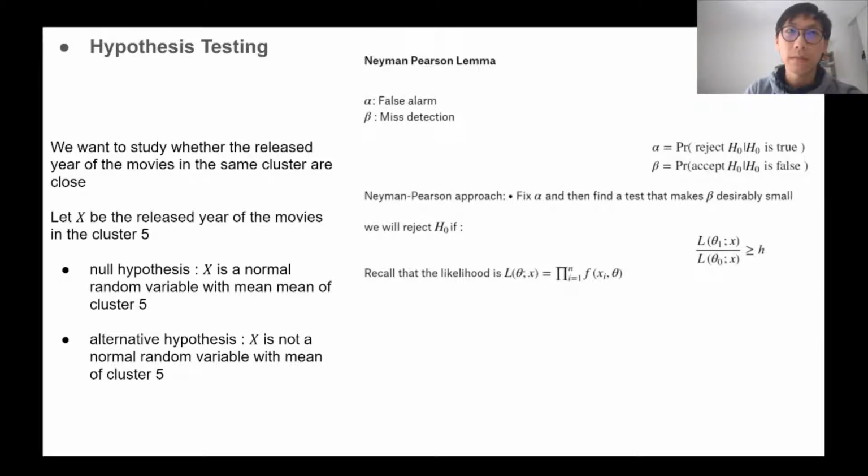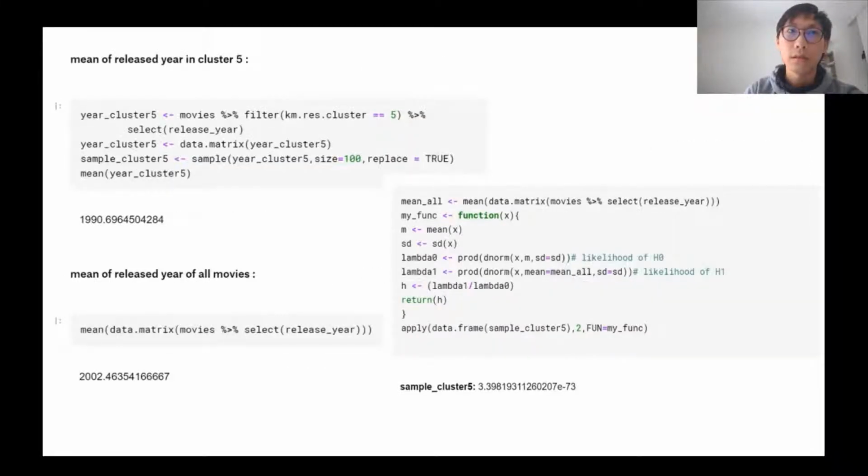Using Neyman-Pearson, we compare the likelihood of the two hypotheses. If their ratio is greater than a certain value h, we will reject the null hypothesis. The average release year for all movies is 2002, and the average release year for movies in cluster 5 is 1990. We find that the ratio of the likelihood is very small, so we can say that hypothesis 0 is true.